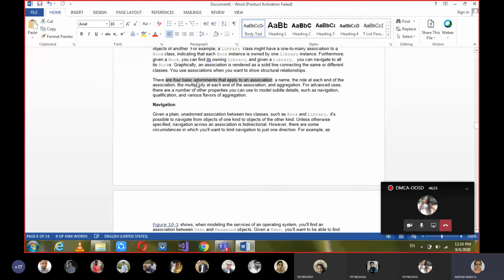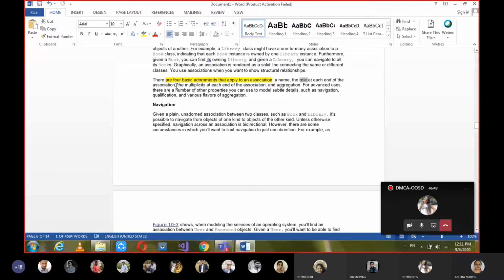But here we have 4 basic adornments. This we can give as a name. Okay, employee works for employer. So "works for" can be the name there. And role, employee, employer. The examples we have studied already. So I'm just reminding you.